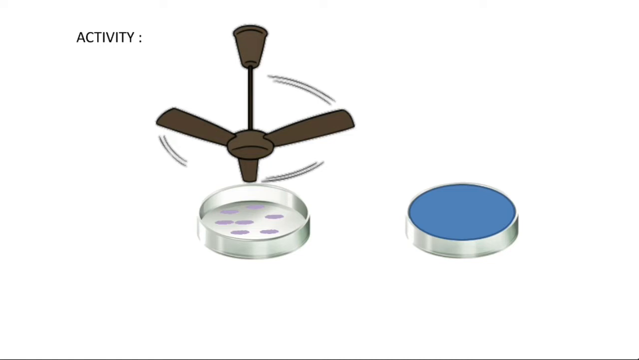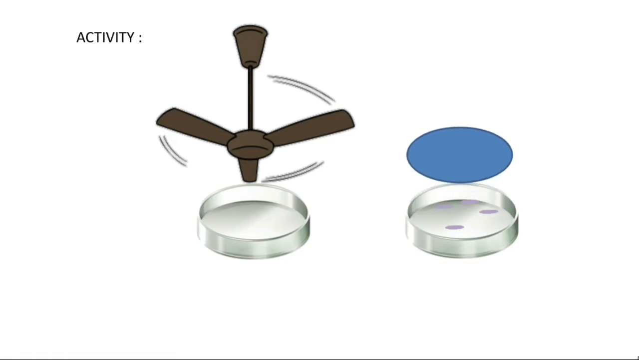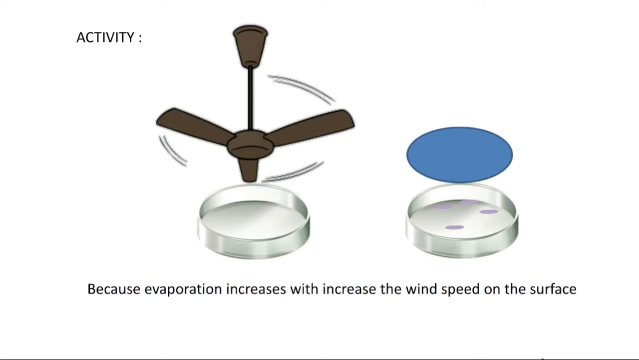You will notice that the spirit in the dish kept under the fan disappears, whereas you will find some spirit left in the lidded dish. What could be the reason for this change? The reason is that evaporation increases with increased wind speed on the surface.